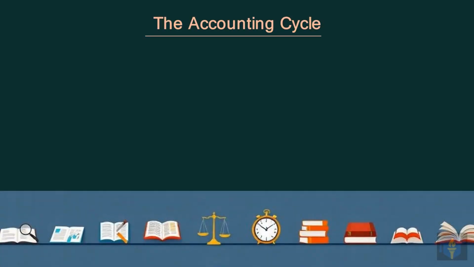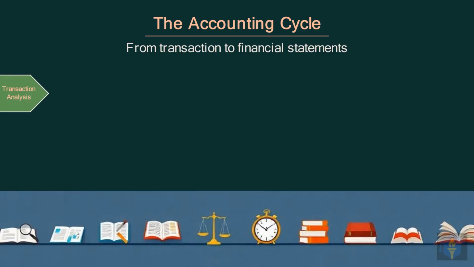Let's trace the journey of financial information through the accounting cycle, from start to finish. This cycle systematically moves from initial transactions all the way to preparing comprehensive financial statements. The first step is transaction analysis, where we identify and carefully analyze all financial events. Here, you identify and analyze each financial transaction to understand its impact on the business.